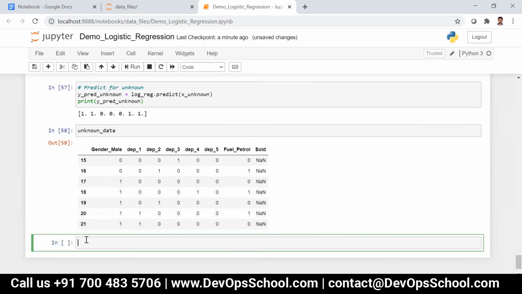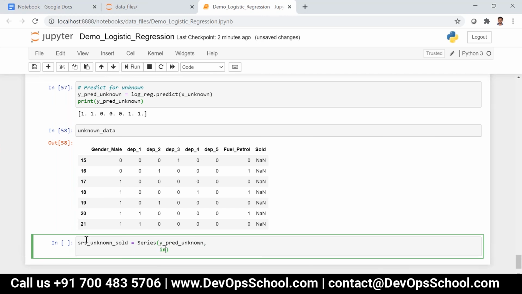That is srs_unknown_sold is equal to pd.Series of y_pred_unknown, and then I can write index is equal to range of 15 comma 15 plus len of y_pred_unknown.